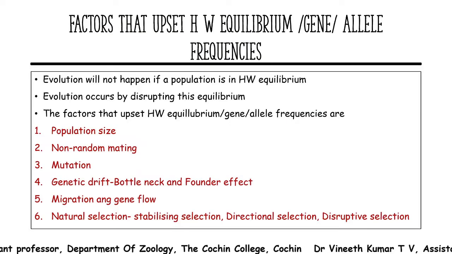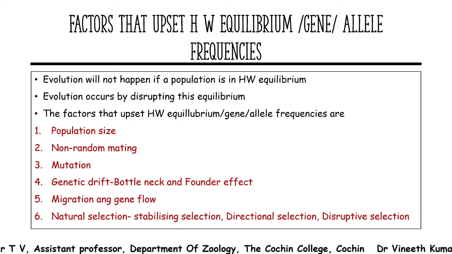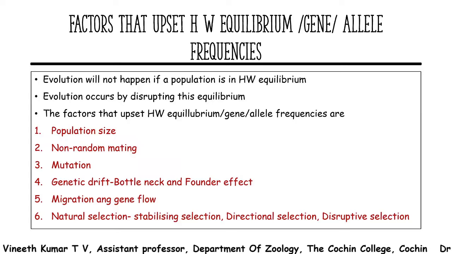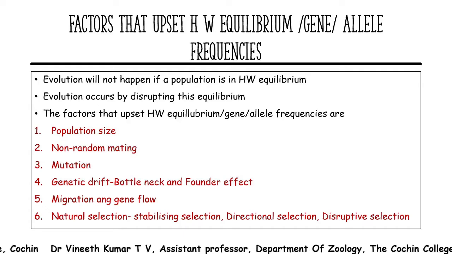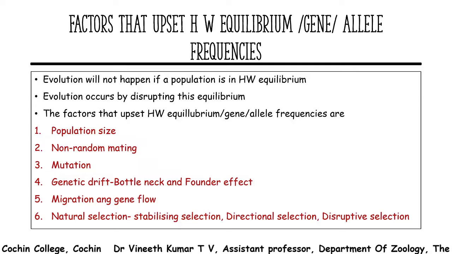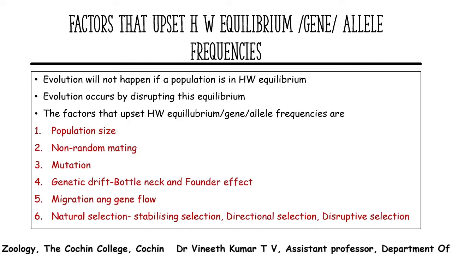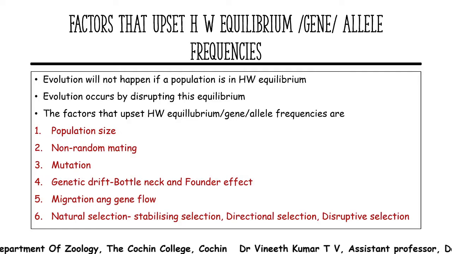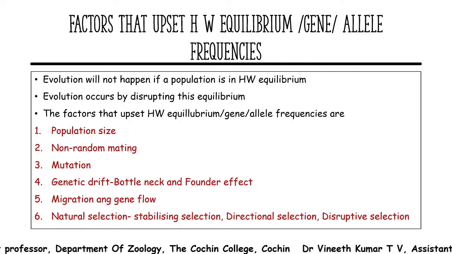Coming to the factors that upset Hardy-Weinberg equilibrium, gene frequency and allelic frequency are the same thing. Whatever factors affect Hardy-Weinberg equilibrium will naturally affect the allelic frequency or gene frequency. Evolution is not happening in a population if it is in Hardy-Weinberg equilibrium, and usually evolution disrupts Hardy-Weinberg equilibrium. So now we'll discuss the six different factors that upset Hardy-Weinberg equilibrium.